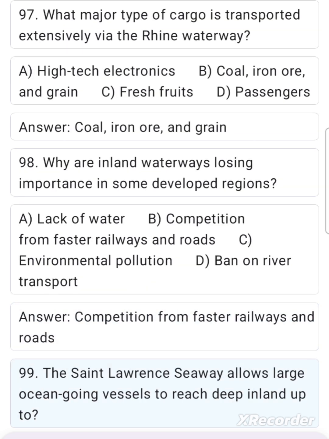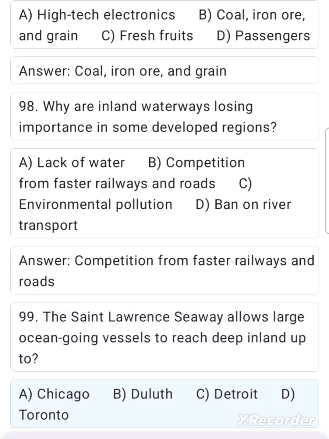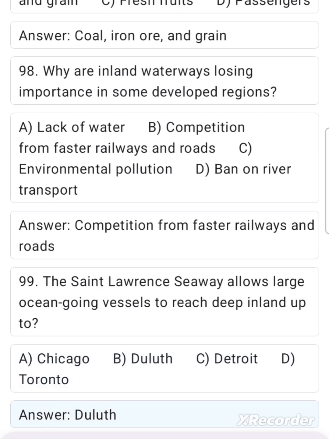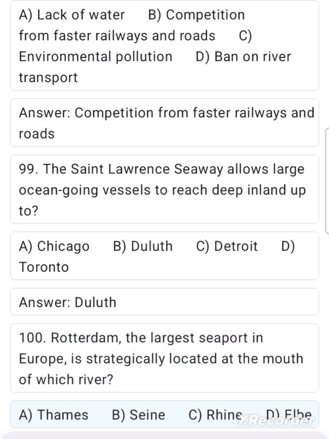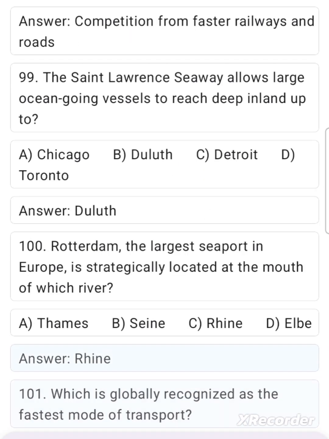99. The St. Lawrence Seaway allows large ocean-going vessels to reach deep inland up to A. Chicago, B. Duluth, C. Detroit, D. Toronto. Answer: Duluth. 100. Rotterdam, the largest seaport in Europe, is strategically located at the mouth of which river? A. Thames, B. Seine, C. Rhine, D. Elbe. Answer: Rhine.